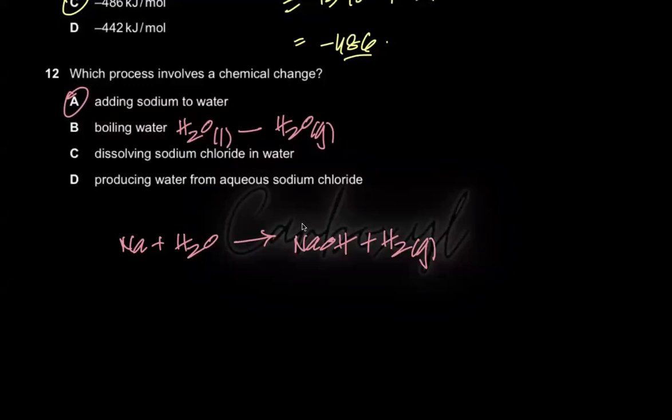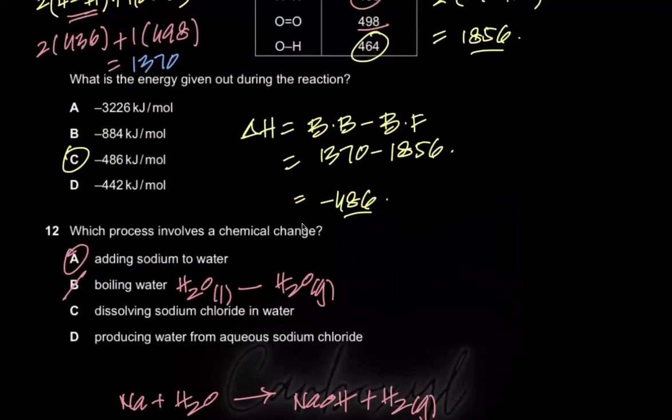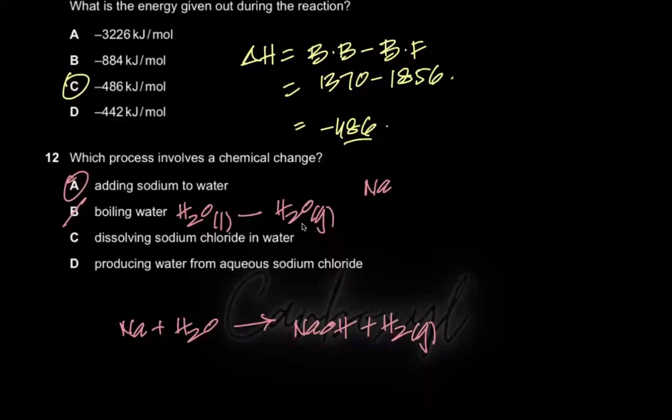Physical change is basically the change in appearance. So you went from a liquid appearance to a gaseous appearance. So B is wrong. C says dissolving sodium chloride in water. So dissolving sodium chloride in water means you have NaCl solid, namak, that we use in our day-to-day lives, in our biryanis, and you add it to water, then you got NaCl aqueous. So you just changed its appearance. It went from a solid appearance to an aqueous appearance. So C is also wrong. That's not a chemical change. There's no new product being formed. There's no change in chemical composition of matter.